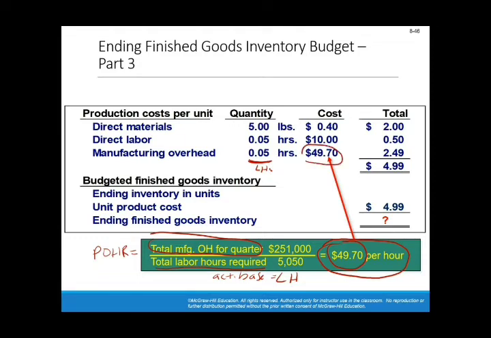Therefore, 2.49 is the manufacturing overhead cost per 1 unit of production. The total cost of goods sold per unit is 4.99. So this is the cost of goods sold per unit, or the cost of production.